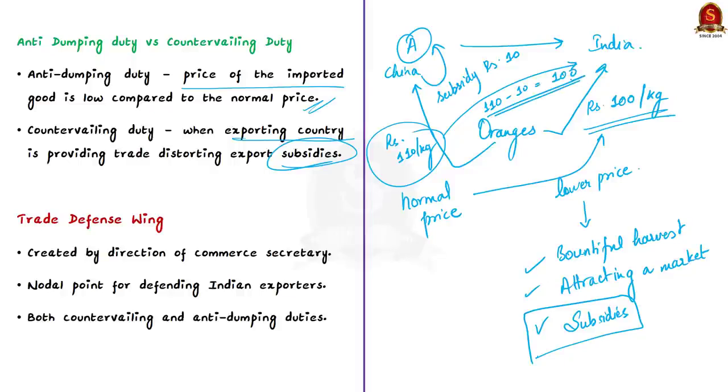Now only to understand, I have taken the prices in rupees. Generally, it will be in dollars. So this is the main difference between anti-dumping duty and countervailing duty. I hope you would have understood the difference.